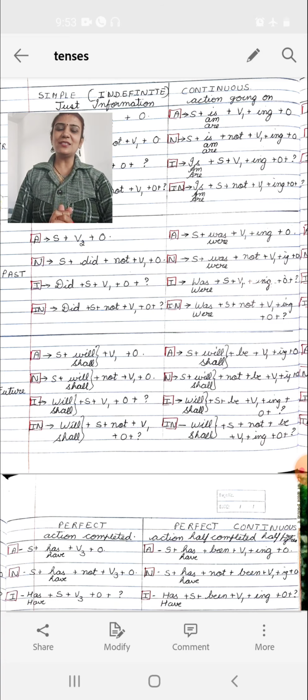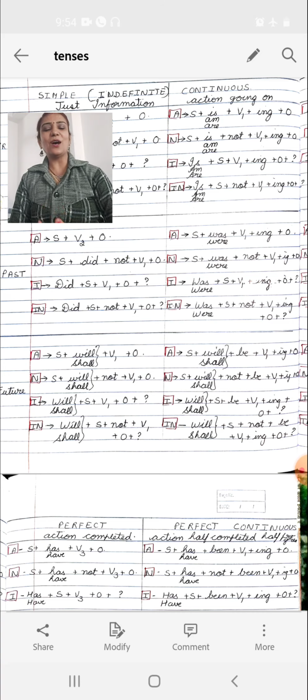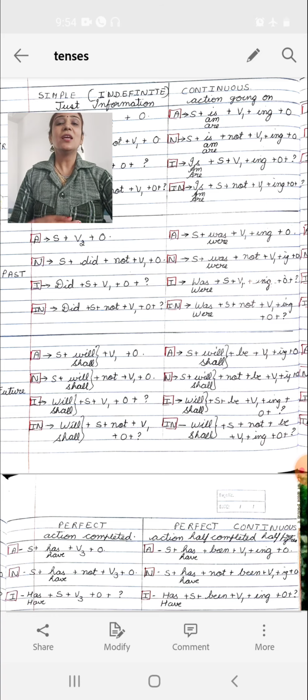When we change the sentence into interrogative, did comes in the beginning and we write the sentence as Did Ram write a letter? and then the question mark. The same sentence in negative interrogative would be Did Ram not write a letter? This is how we put up questions in case of simple past tense. Where is simple past tense used? To give information of any action of past.